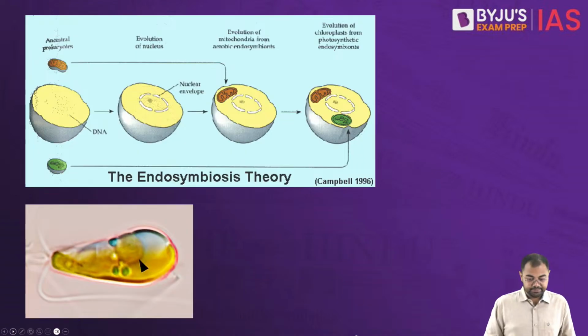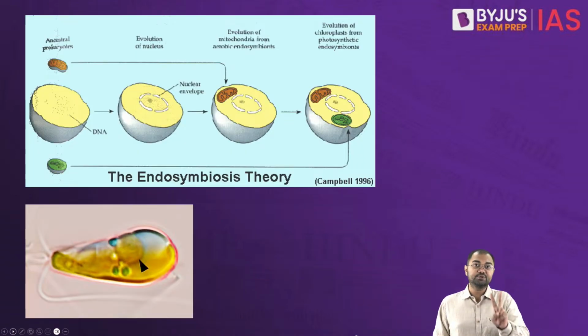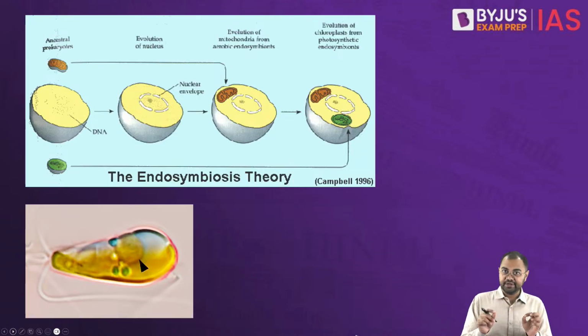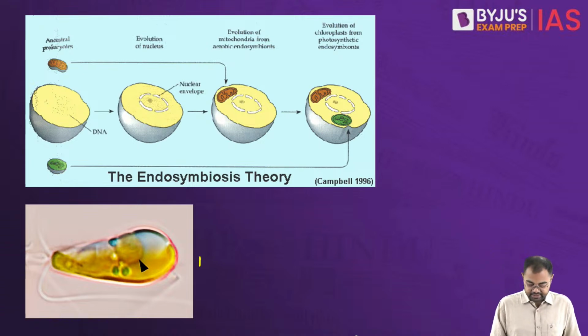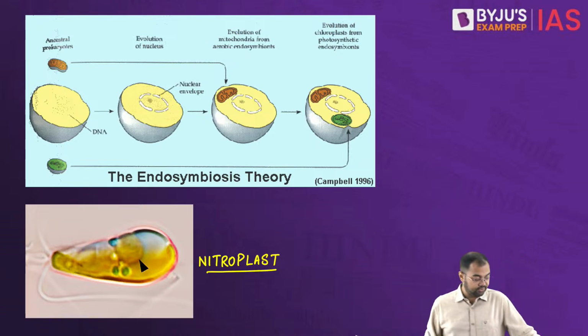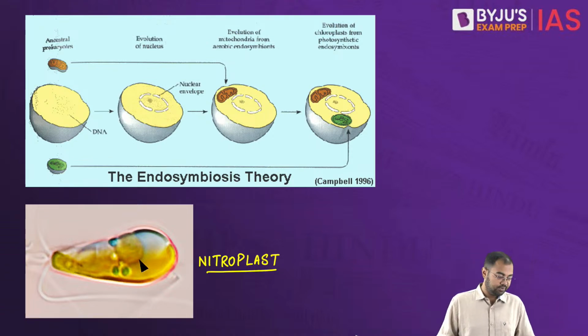So overall, just remember that we are talking about two things. One, the endosymbiotic theory, and second, the new organelle called the nitroplast. This figure that you see right here is the image that was released, and this is what we are calling a nitroplast. It looks blurry because this is the image that was published under the microscope.